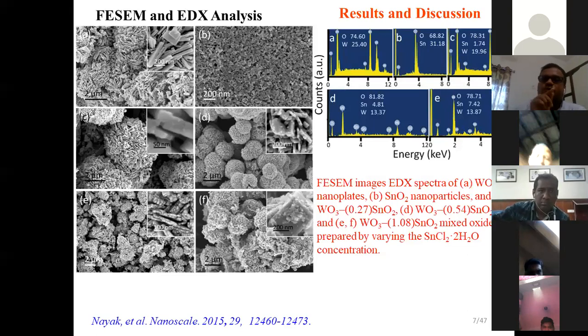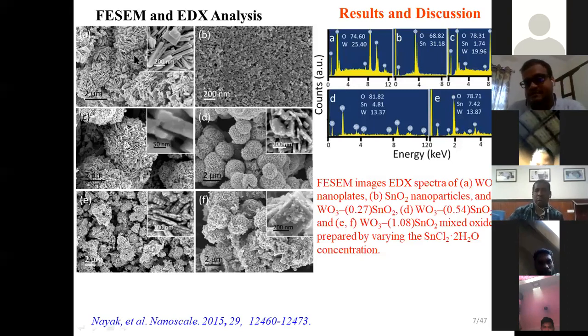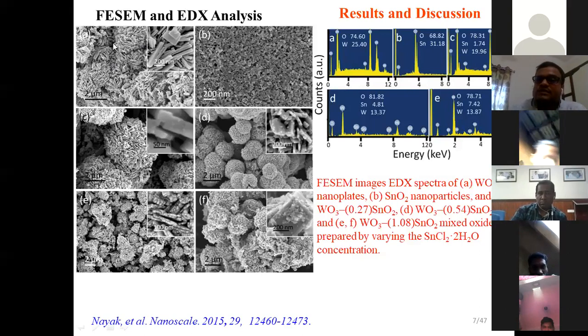You can see in the first figure, that was only WO3, only tungsten oxide. From that figure, we can understand those are flower-like shapes, hierarchical flowers, and those flowers are composed of several nanoplates.